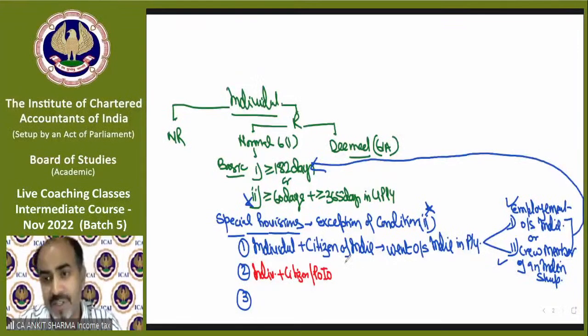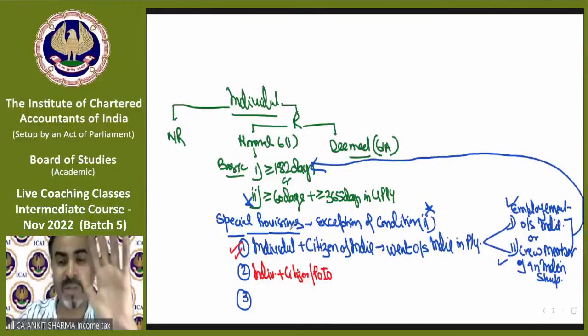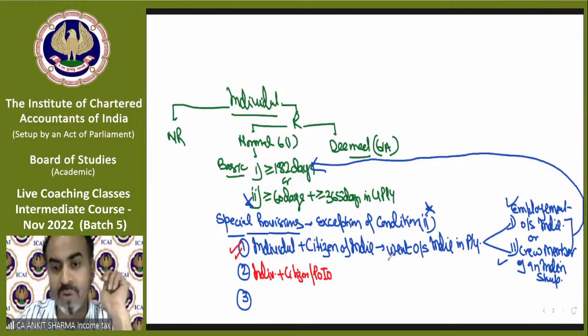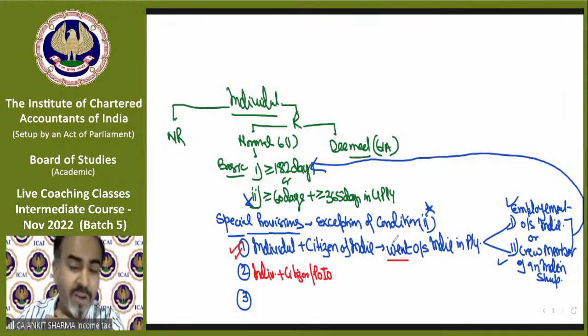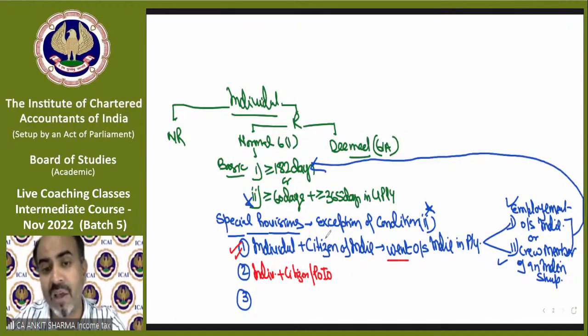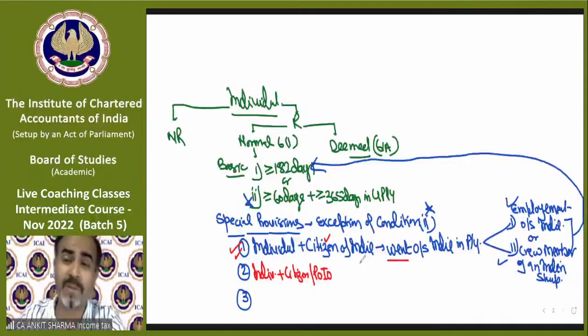If you are not a citizen of India, but a person of Indian origin, and you are going outside India, then both conditions will be applicable. You cannot take the benefit of this exception. In that case, both conditions will be checked, because the benefit for going outside India is only for the citizen, not the person of Indian origin. But the second exception is for both, whether you are a citizen or a person of Indian origin.